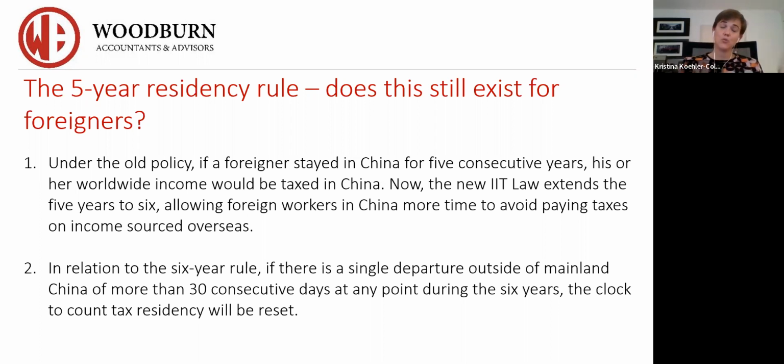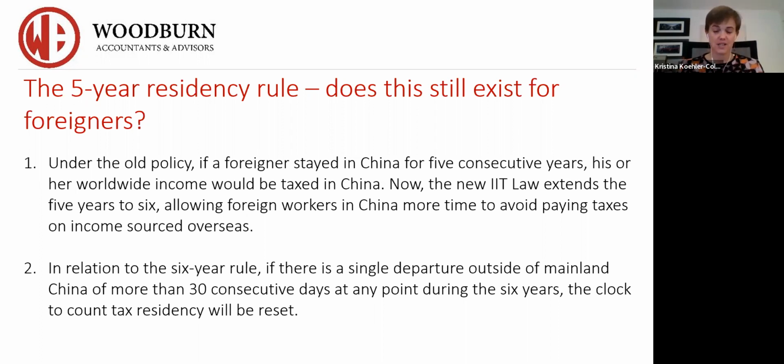So compared to the previous 5-year rule, the 6-year rule, so now it's been upgraded by 1 year, provides a looser tax policy for foreigners. And this includes residents from Hong Kong, Macau, and Taiwan who work in China, but also earn overseas income. The relaxed stance on taxation of foreigners' overseas income is part of a policy to attract foreign investment and encourage high-level foreigners to actually come to China.